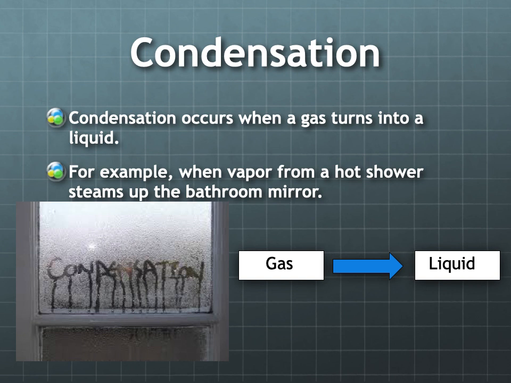That's why the mirror looks wet, because the gas, the water vapor, has settled on the mirror and changed its state into a liquid. It's still water, but now it's liquid water. So we take the gas, cool it down, and it becomes a liquid, and that's known as condensation.